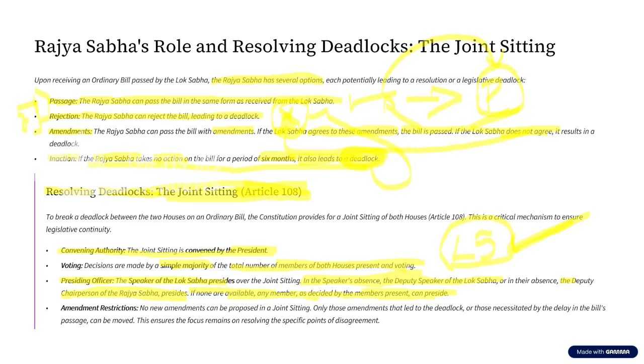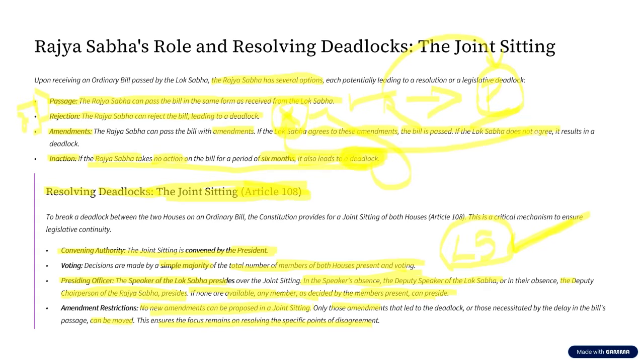Now let us assume there is a joint sitting going on. In this joint sitting, can new amendments be proposed? No. No new amendments can be proposed in the joint sitting. Only those amendments that led to the deadlock, or those necessitated by the delay in the bill's passage, can be moved. Why is this the case? Because this ensures the focus remains on resolving the specific points of disagreement. So this is what happens in the joint sitting.